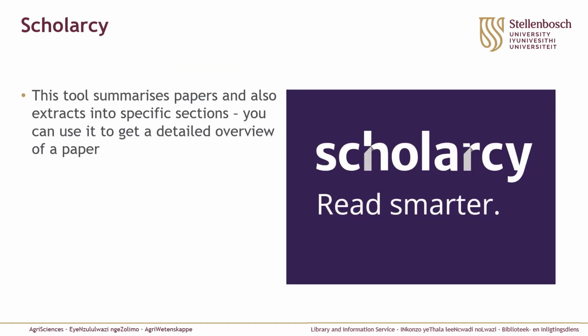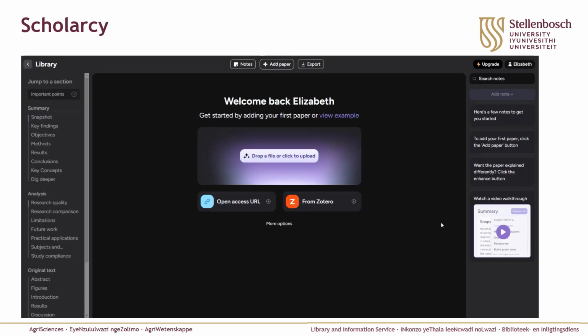The next tool that we're going to look at is Scholarcy. This tool summarizes papers and also extracts it into specific sections. So you can use it to get a very detailed overview of the paper, including the essence of the paper as well as the analysis aspects of the paper. Let's dive into how it works.